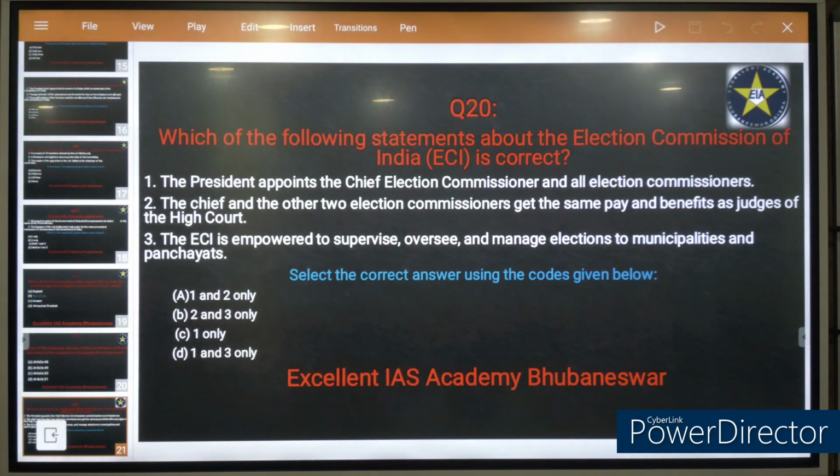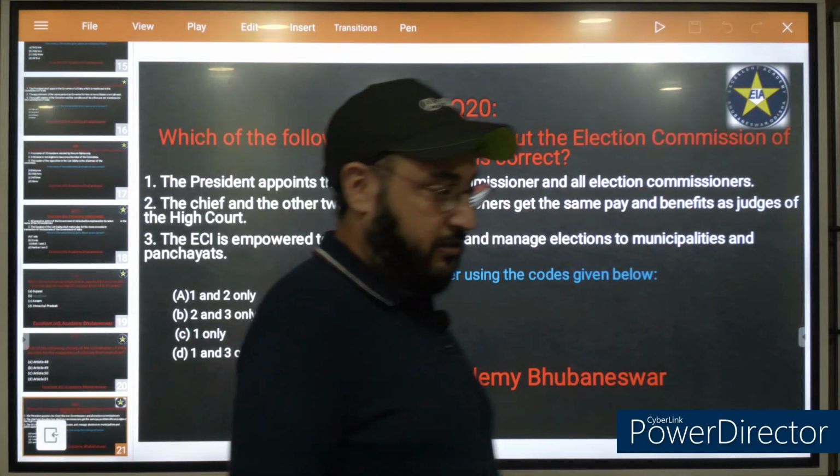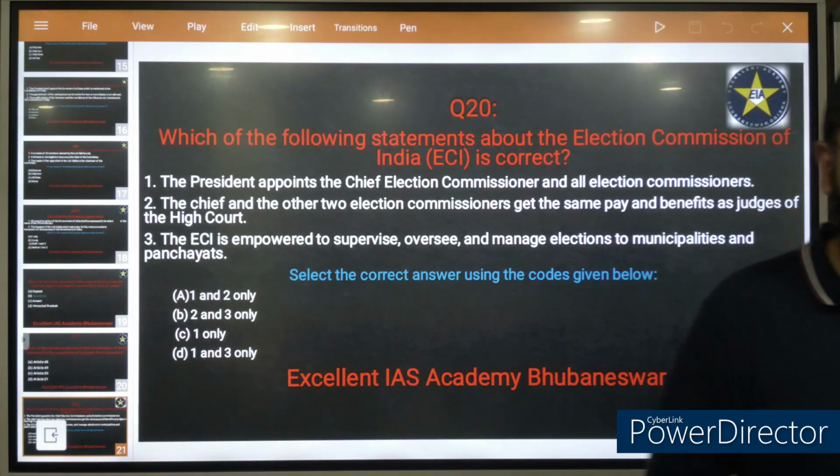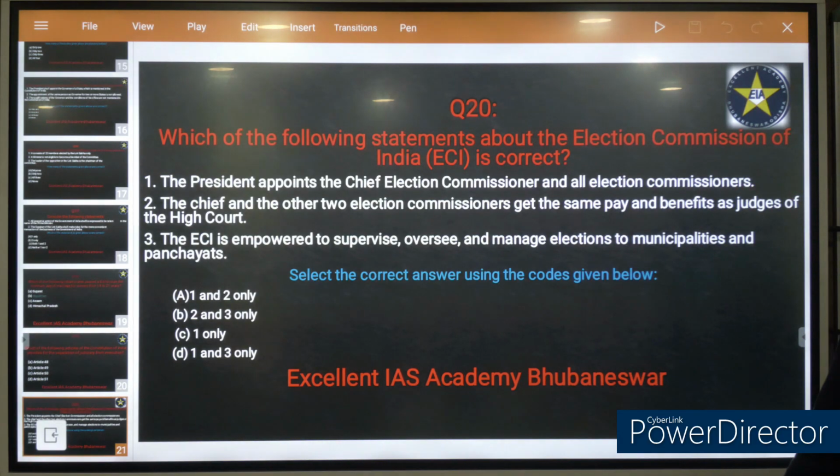Okay. Now which of the following statements about the Election Commission of India is correct? Election Commission of India is a constitutional body. It is entrusted with the responsibility of conducting elections throughout the country. Every state has a state election commission, and when it comes to the elections of Lok Sabha, these elections are conducted by Election Commission of India.